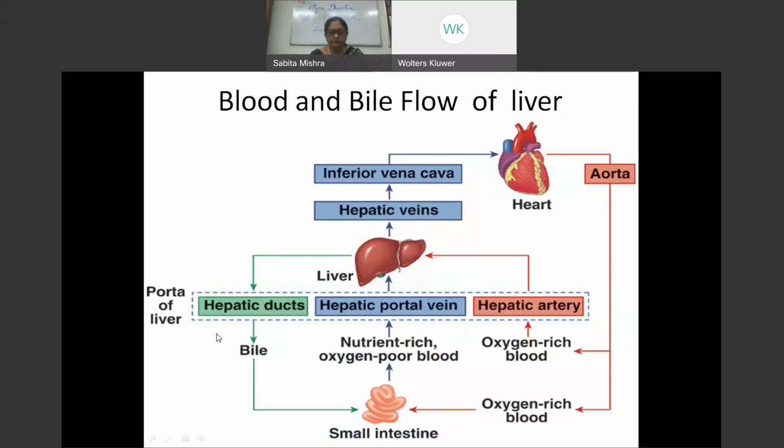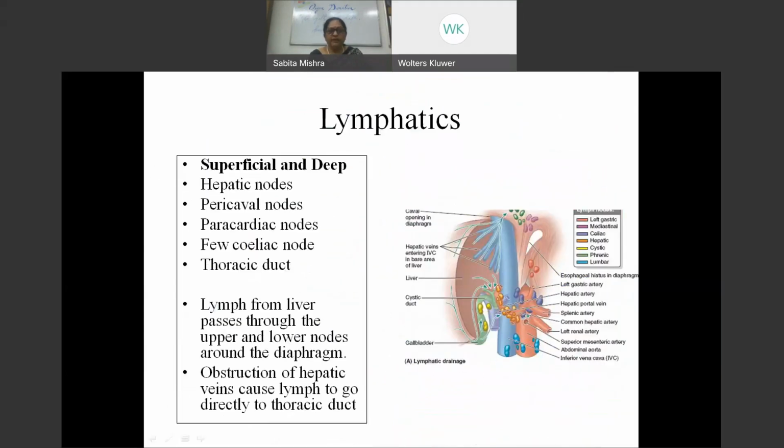The lymphatics, as we know, all organs and structures would have lymphatics according to the location. Here the liver has 2 sets because it's a thick tissue, a superficial group and a deep group. The superficial group and deep group go to the neighboring parts, and they are intercommunicating.